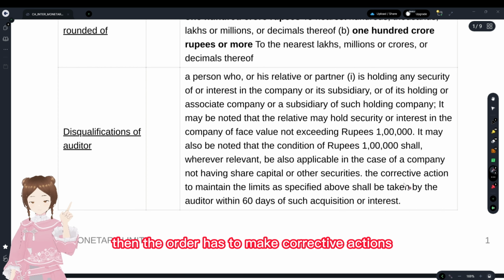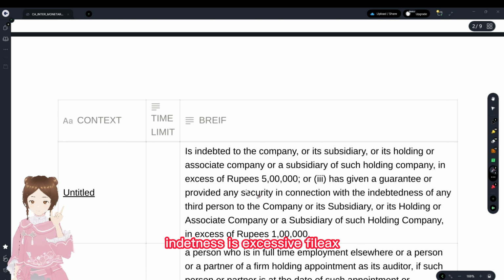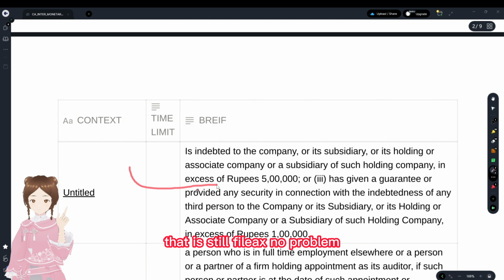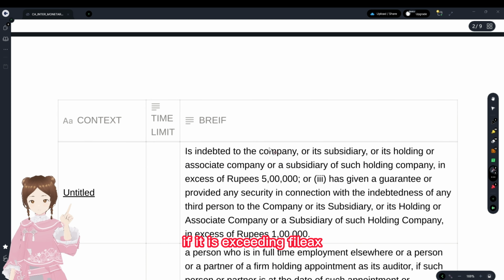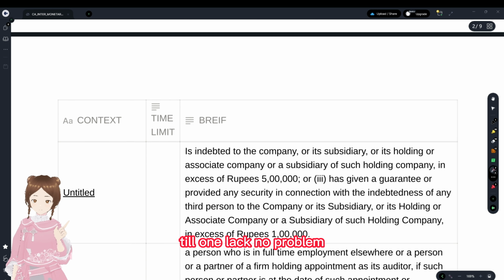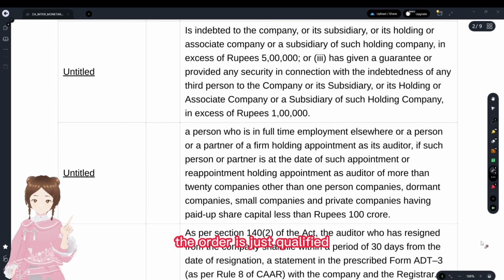And the same with regards to the indebtedness. Indebtedness in excess of 5 lakhs. That is still 5 lakhs, no problem. If it is exceeding 5 lakhs, then the auditor is disqualified. And even the guarantee till 1 lakh, no problem. In excess of 1 lakh, the auditor is disqualified.